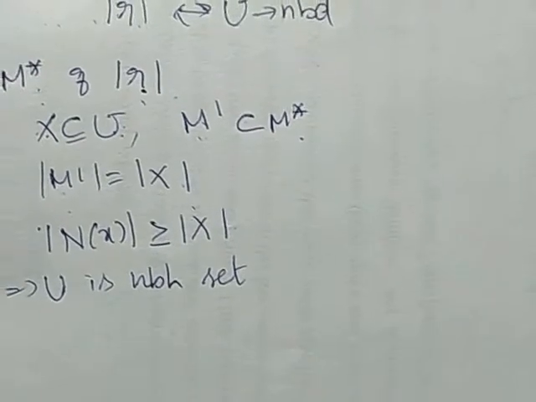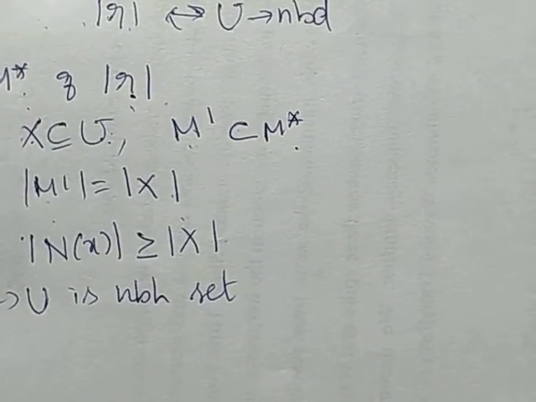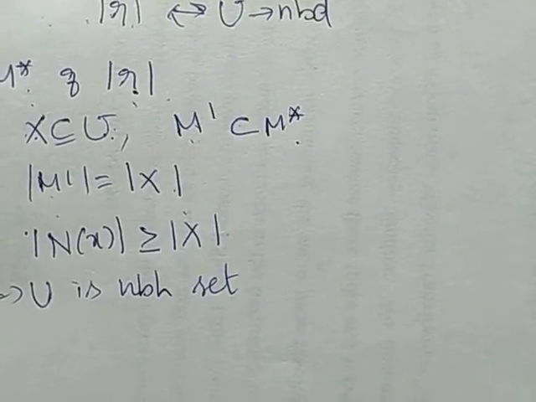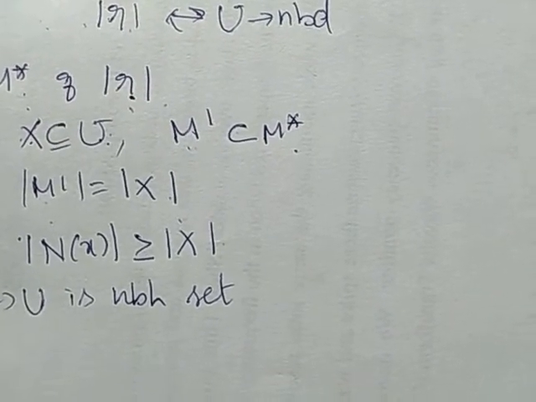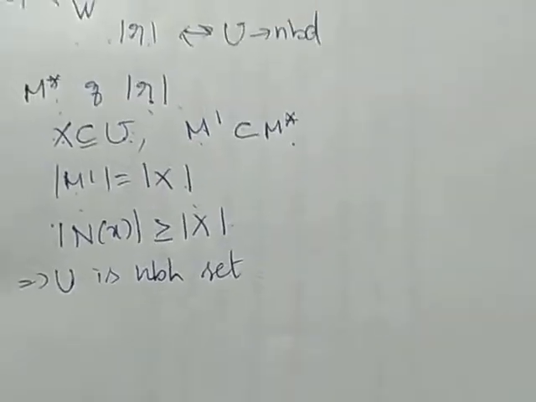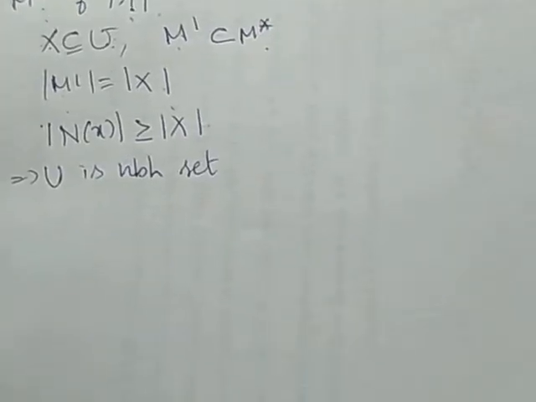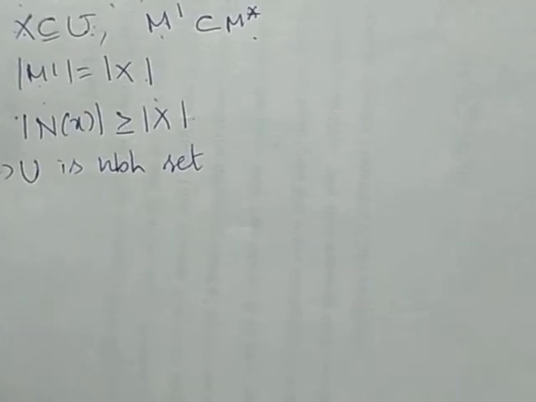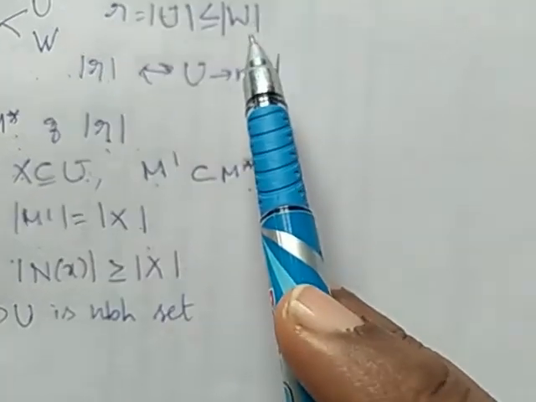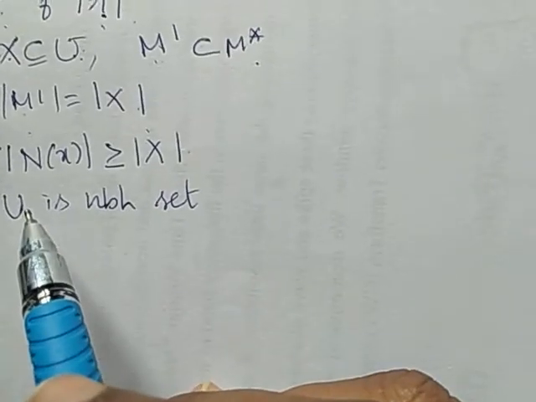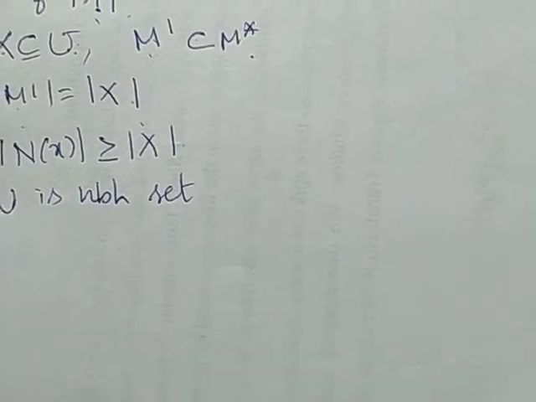So conversely, we have to prove that for every neighborhood set, it should have a matching of size R. So what is our data? We have a bipartite graph G with partite sets U and W, with R equal to the cardinality of U less than or equal to the cardinality of W, and U is a neighborhood set. Now we have to prove it has